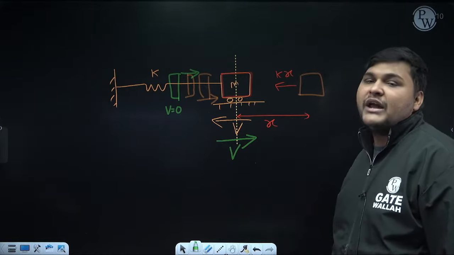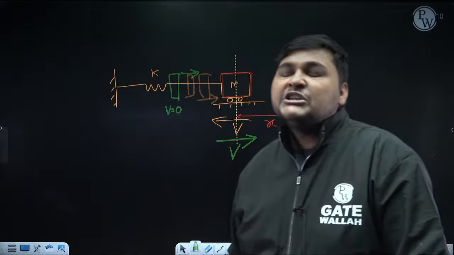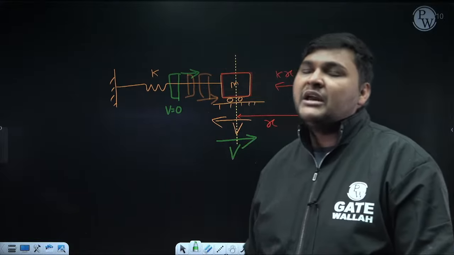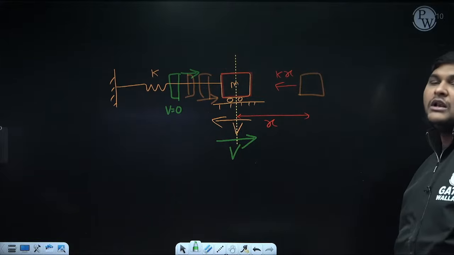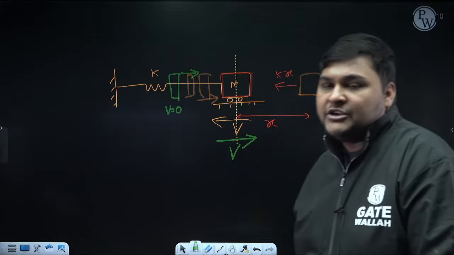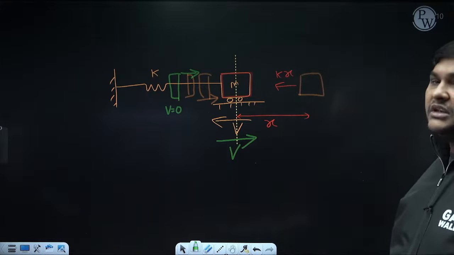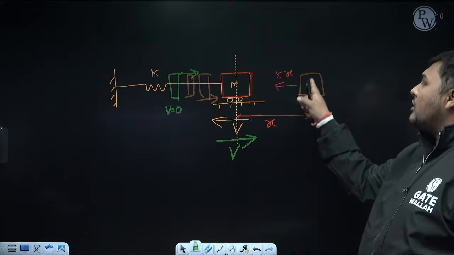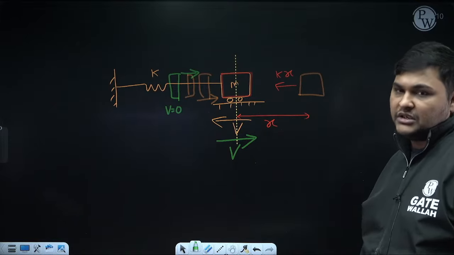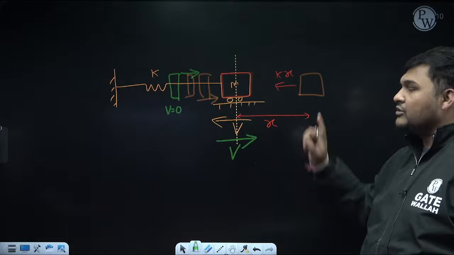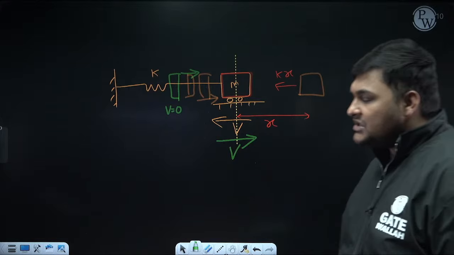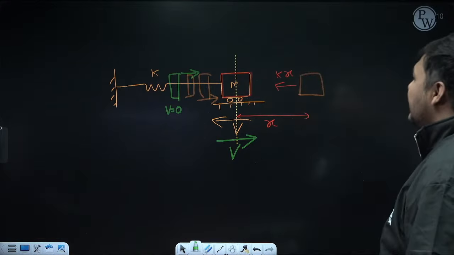Since today we are discussing undamped, it is free undamped vibration, and free undamped vibration is also known as natural undamped vibration, and sometimes natural vibration. In natural vibration, one important effect acts, which is known as restoration. Here restoration is occurring due to stiffness. So this is the brief introduction about natural vibration.